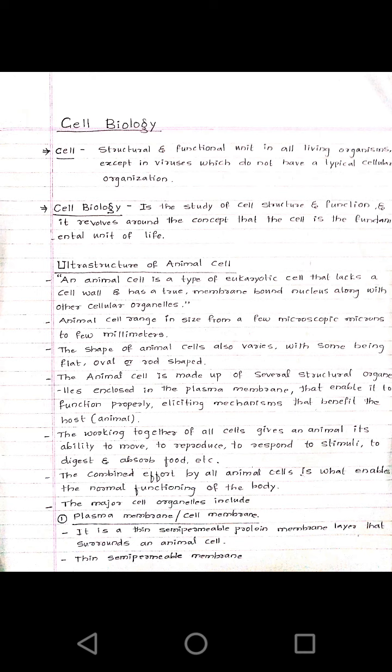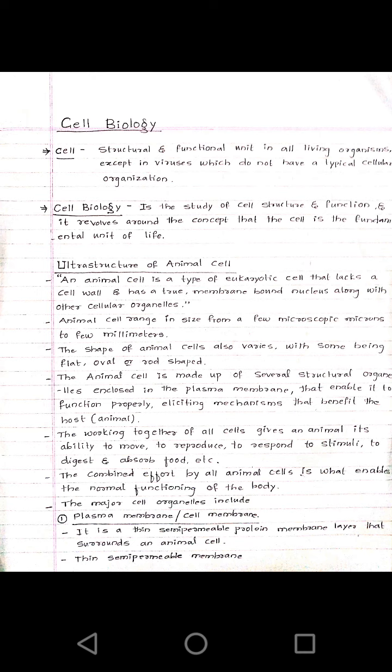For your syllabus, the ultrastructure of the animal cell is given. So, what are the different organelles found in an animal cell, and what is the structure of the animal cell, will be studied under this topic.